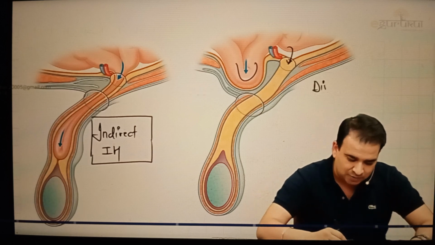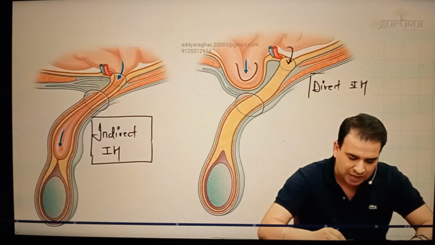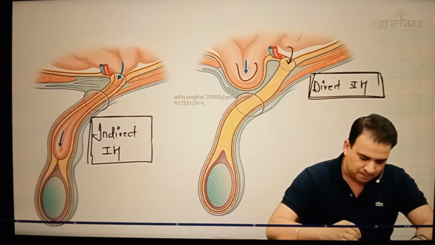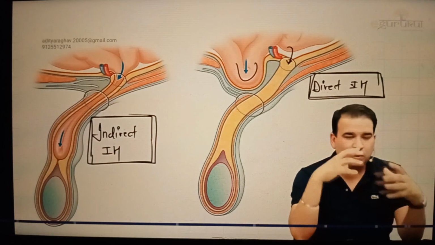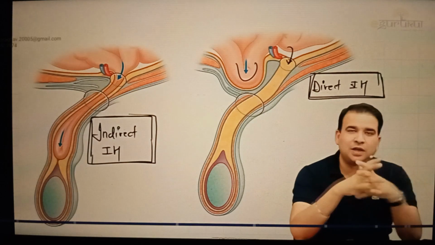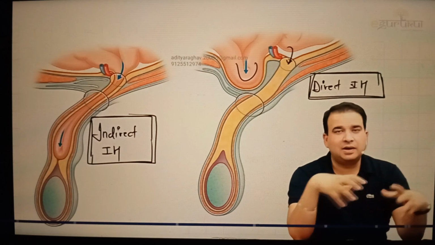That is the type for direct. It comes directly. Direct inguinal hernia is usually because of the abdominal wall weakness. So guys, this is about the inguinal canal, the walls of the inguinal canal, how they're formed, what are the differences in the lateral and medial side of the inguinal canal wall, their content, and the direct and the indirect inguinal hernia.